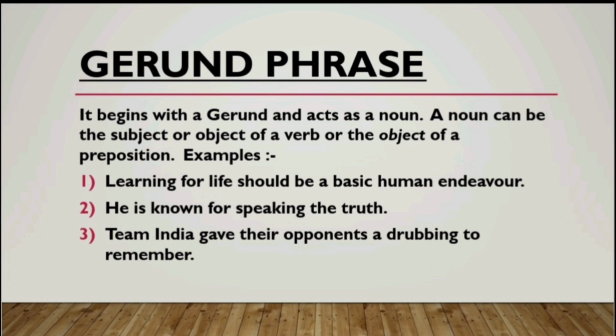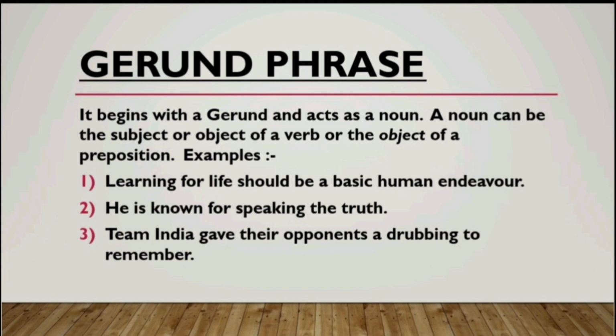Let us have a look at some examples. The first example is: learning for life should be a basic human endeavor. Here the group of words learning for life is a gerund phrase. It starts with a gerund, learning. Learning is the name of an action, so it is a noun. So learning for life is a gerund phrase acting as the subject in the sentence.